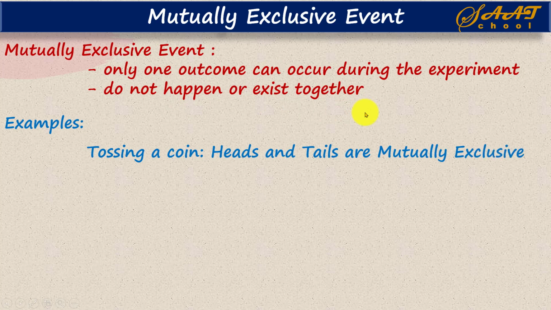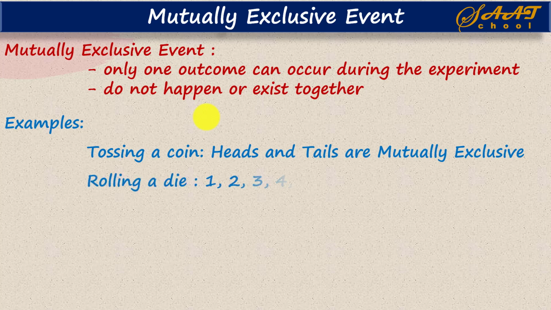For example, tossing a coin. If you toss a coin, either there will be a head or a tail. So you will either get a head or a tail, meaning head and tail never come together. They do not happen together. That's why those events are mutually exclusive. Getting a head and getting a tail are two events and they never come together. So when you toss a coin, getting a head and getting a tail are mutually exclusive.